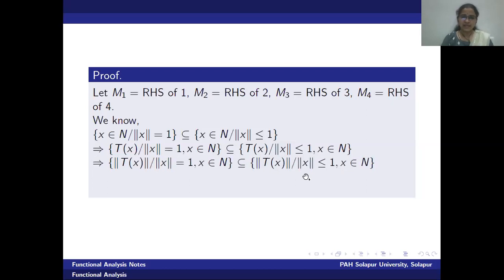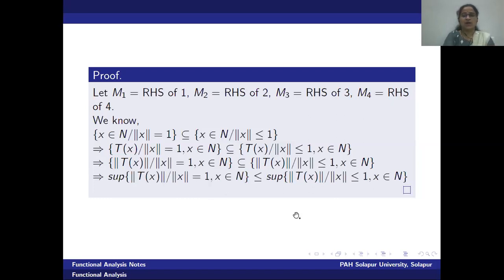In the next step, we will consider the norm values on both the sides. For every vector of this set, we will consider its norm. As A is a subset of B, if I consider the corresponding norms, the subset relation is going to hold again. Therefore, this set of norm T of x is again a subset of norm T of x with norm x less than or equal to 1.